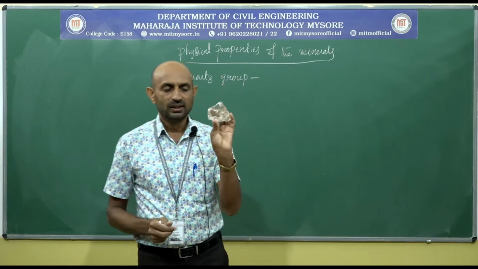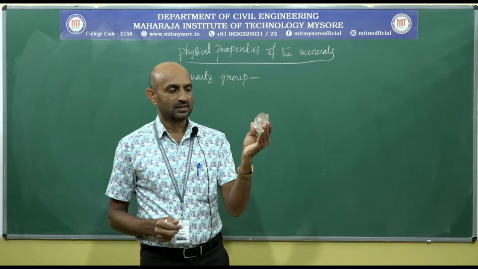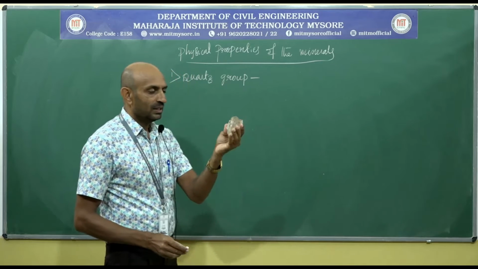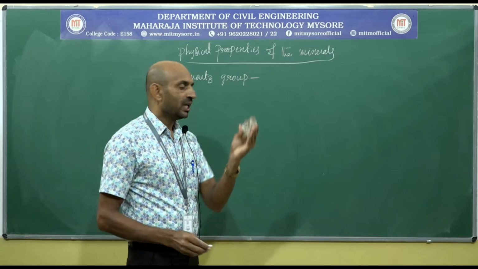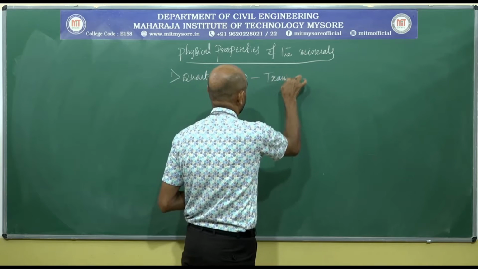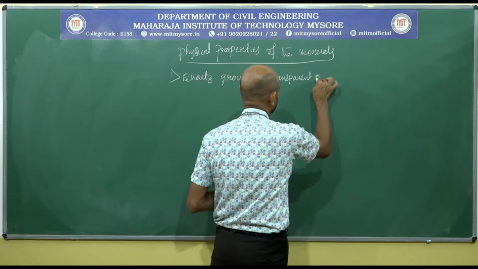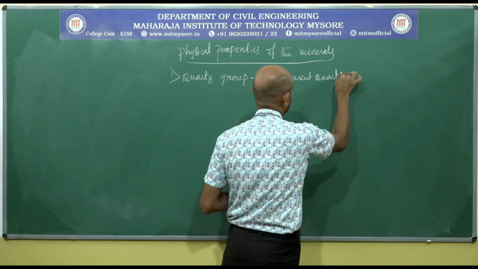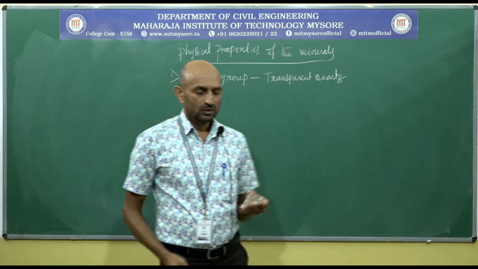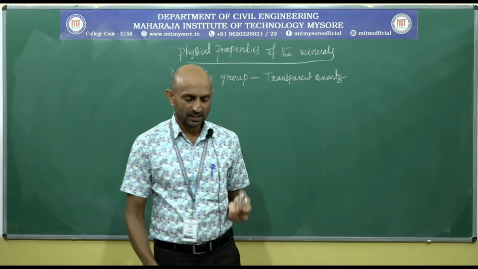You see, this is a quartz mineral. Under the quartz group, it is called by the name transparent quartz. What is the property of this quartz mineral?